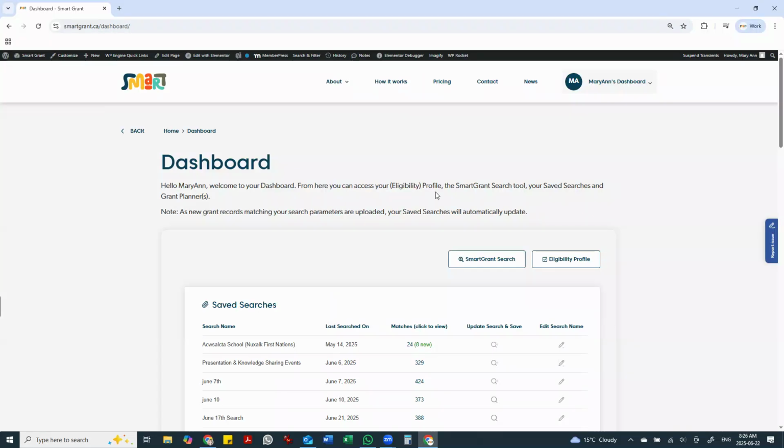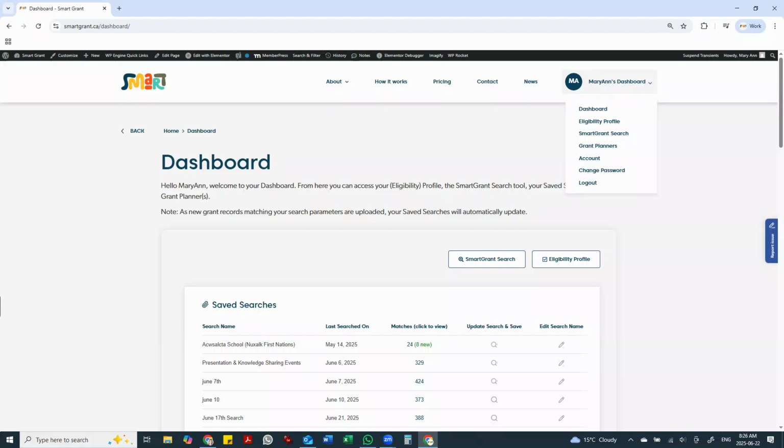When you log in, you'll be directed to your personal dashboard, where you'll find all of SmartGrant's primary functions and the link to your eligibility profile. The first thing you'll need to do before you begin using the SmartGrant search function is complete your eligibility profile, which can be found here or here. Completing your profile is key to using and searching the database.